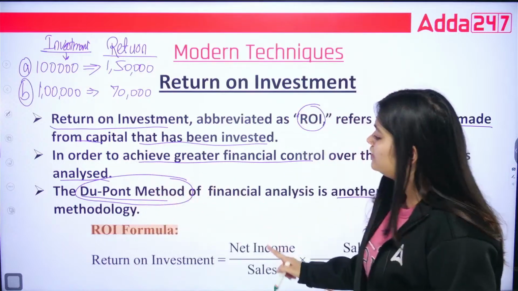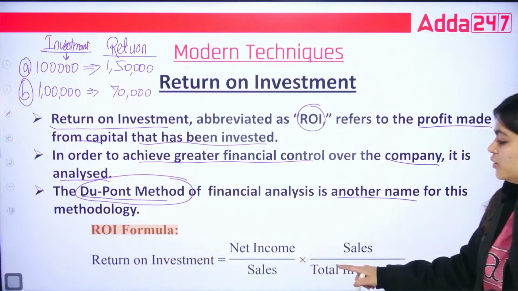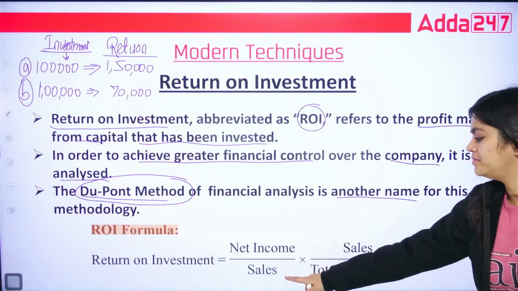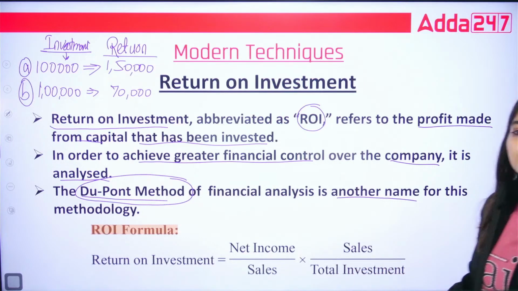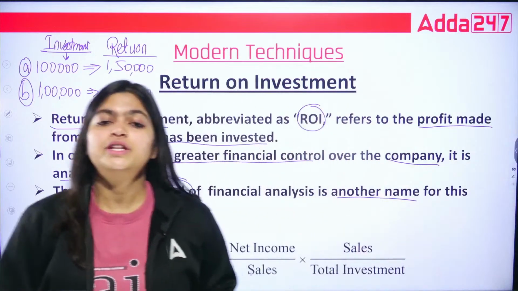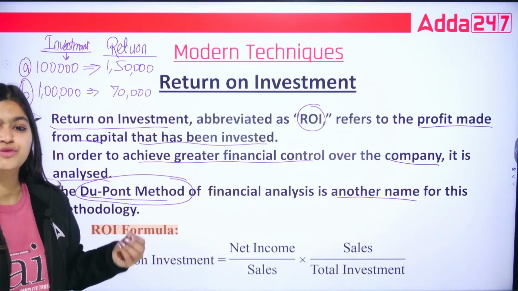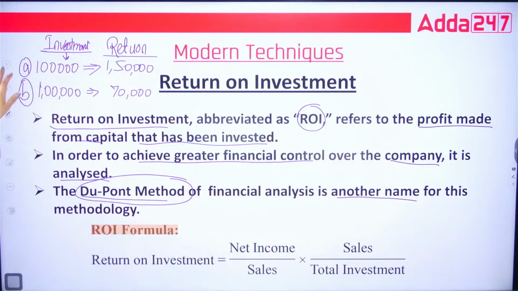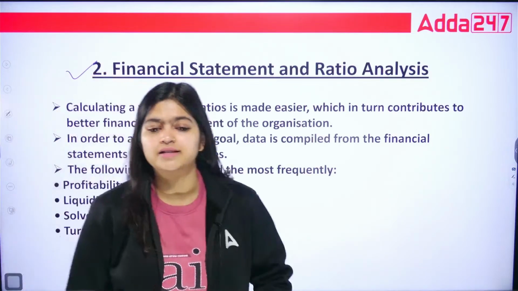And how to solve that is this formula. Return on investment is equal to net income divided by sales, into sales divided by total investments. This is the formula you can use for calculating this return on investment. This is your first modern technique. Chalo, coming to your next, that is your financial statement and ratio analysis.